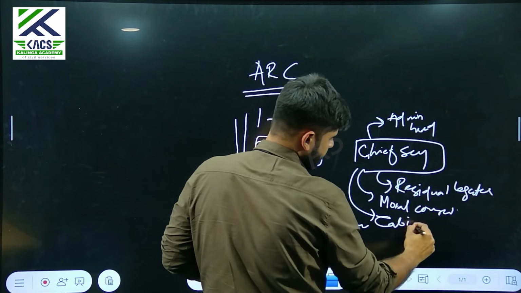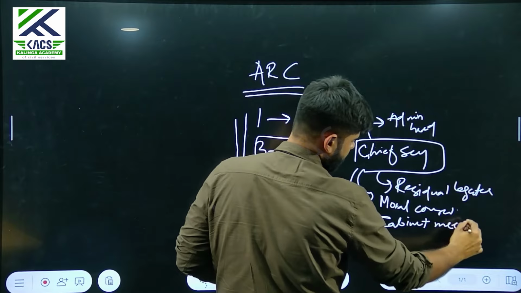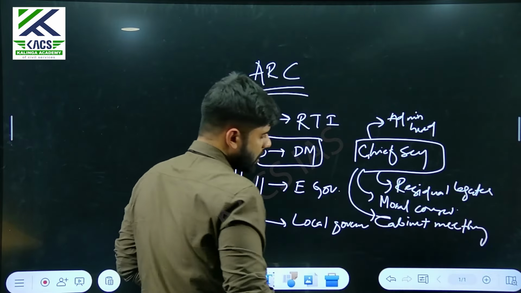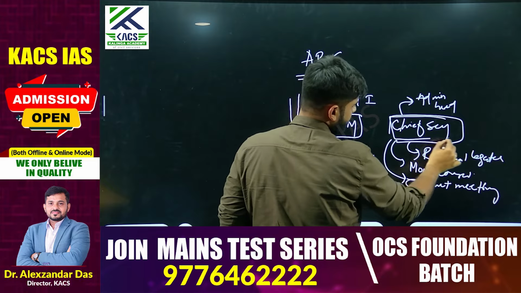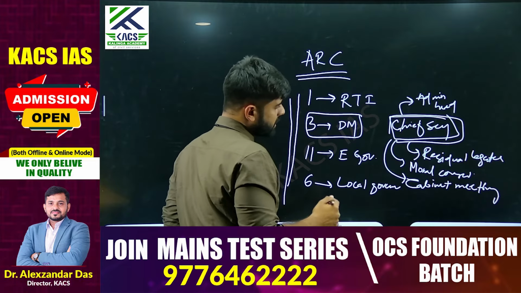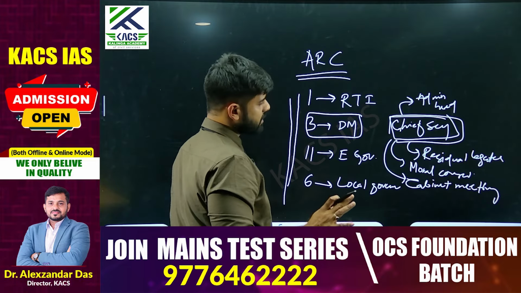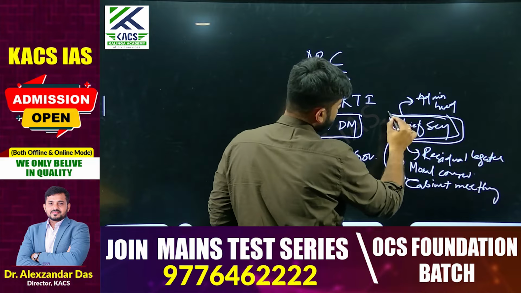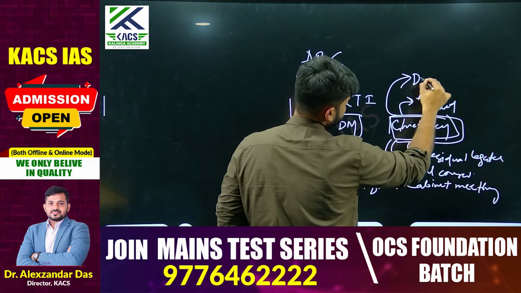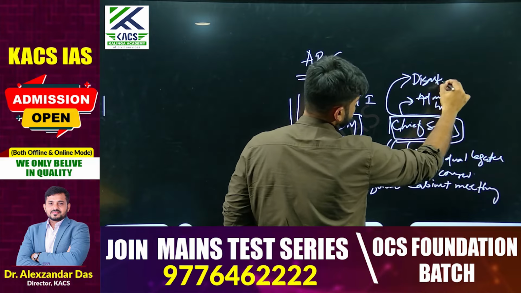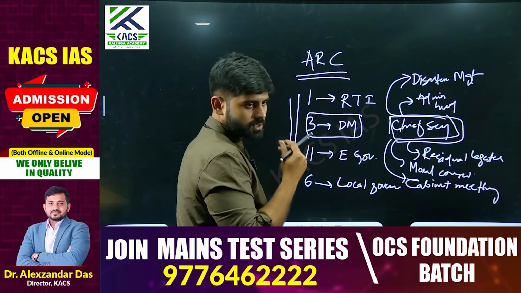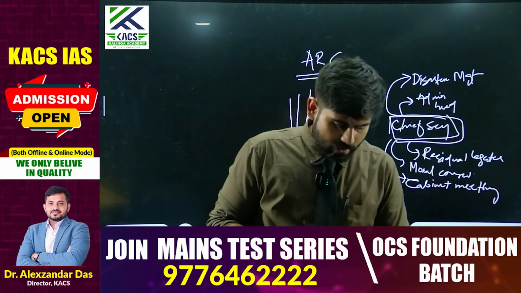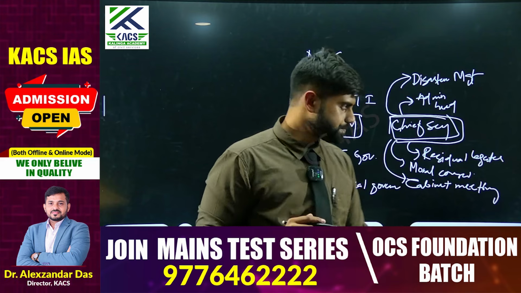Cabinet meeting secretary, right? All the cabinet meetings, all the notes and everything are maintained by this honorable chief secretary. But what's important is that everyone would write these things. Just imagine if I write that he is also responsible for disaster management. Yes, this is what will catch the attention of the evaluator. That yes, he knows, right? Okay.